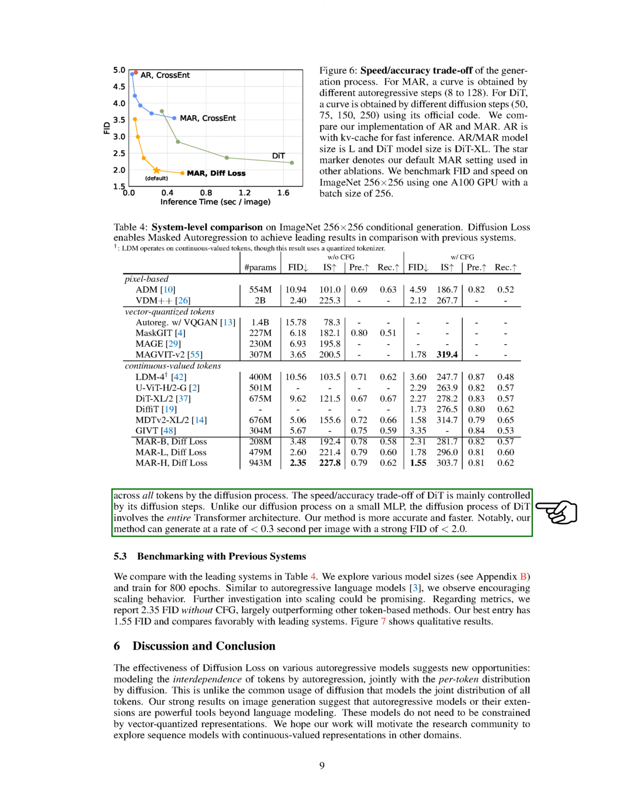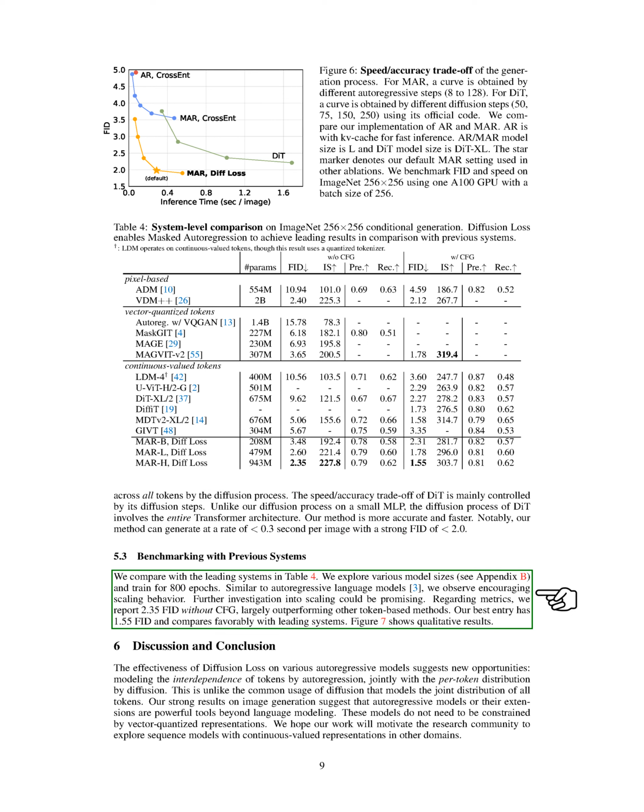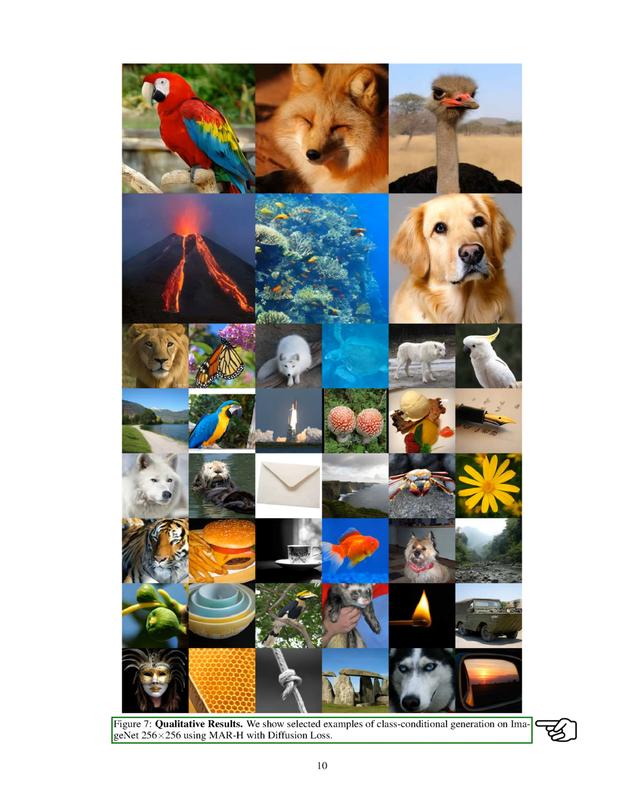We conducted benchmarking against existing systems, varying model sizes and training for 800 epochs. Similar to autoregressive language models, we observe promising scaling behavior in our models. Our models achieve a FID score of 2.35 without CFG, surpassing other token-based methods significantly. The top-performing model in our evaluation attains a FID score of 1.55, showcasing competitive performance against state-of-the-art systems. Qualitative results are visualized in the accompanying figure.